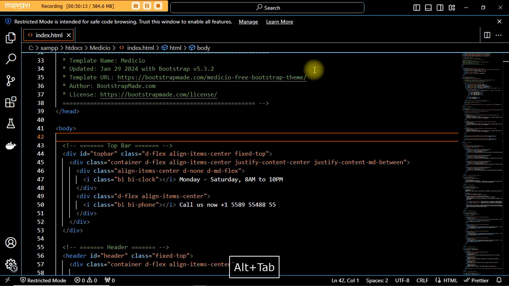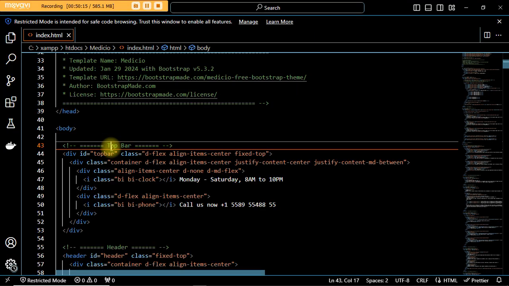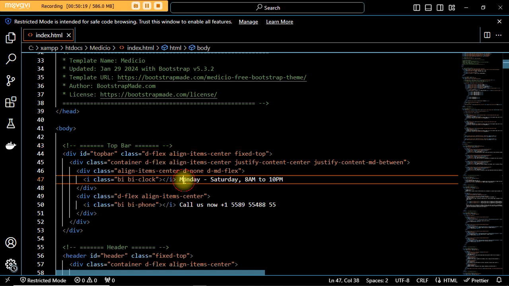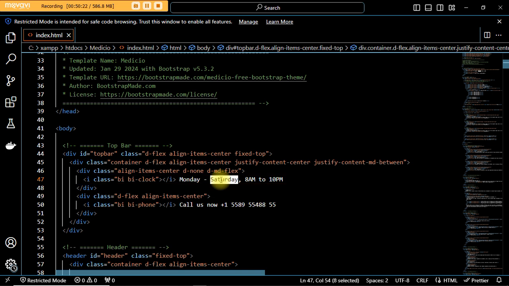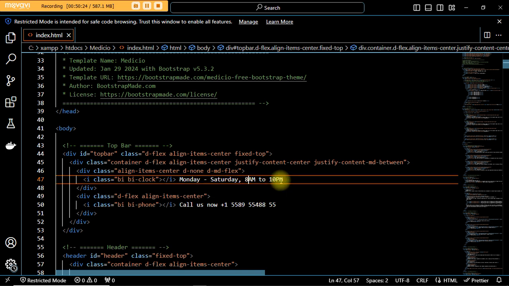So let's go there. You see top bar, that's the topmost bar, remember. Look at Monday to Saturday, 8 a.m. to 10 p.m. If we want to change that, we go ahead.